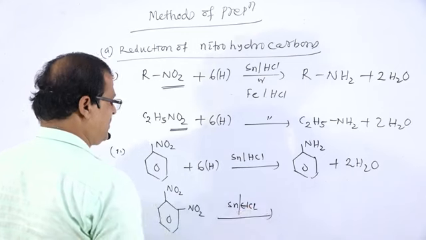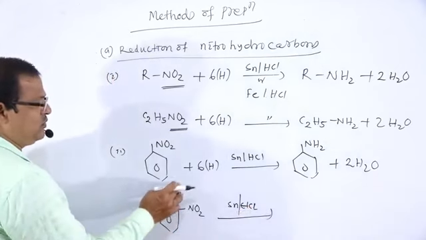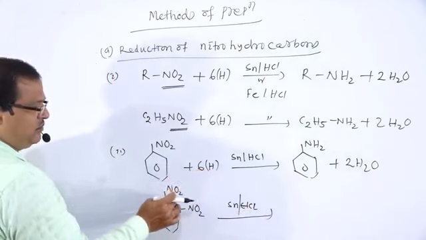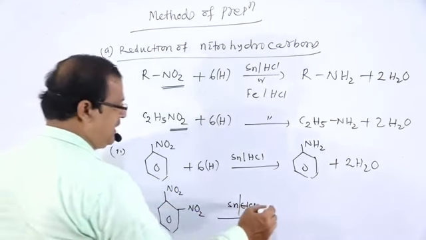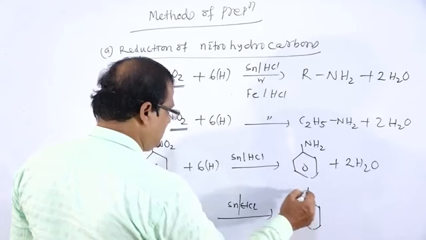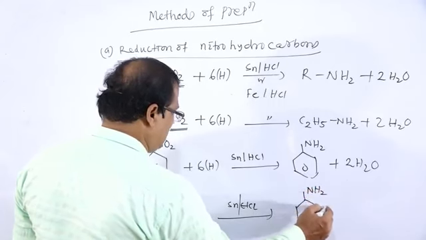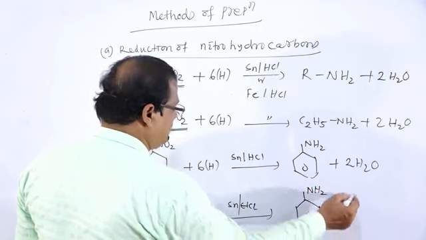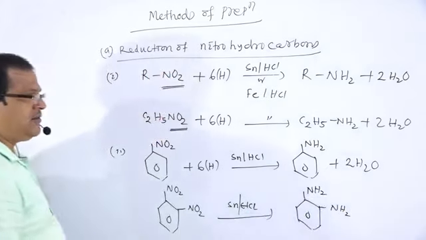What will be the product? Both of the 2 NO2 groups, 12 H is required, will be converted into NH2 with the release of water molecules.